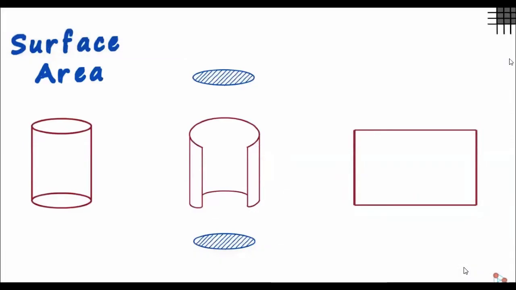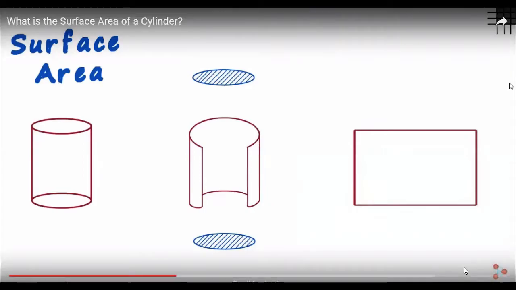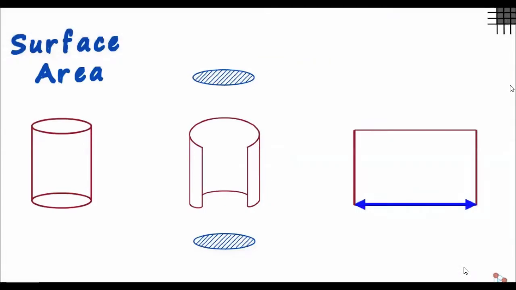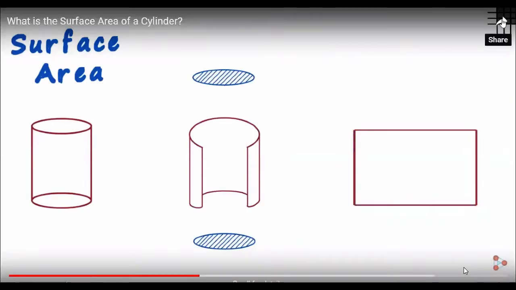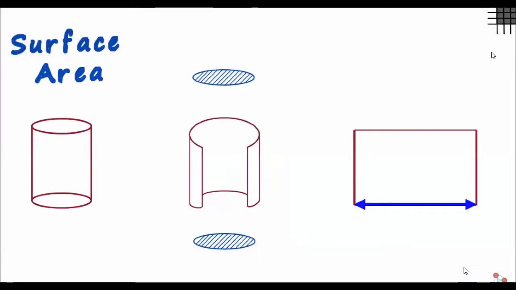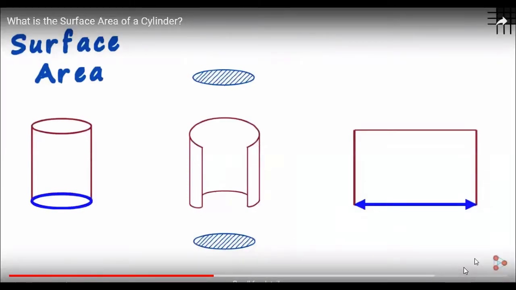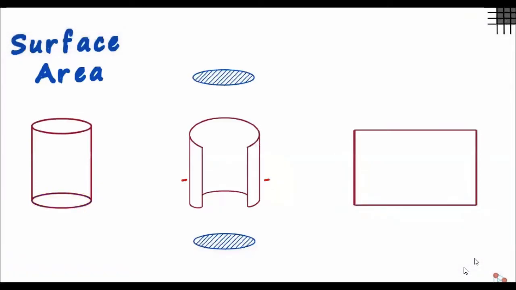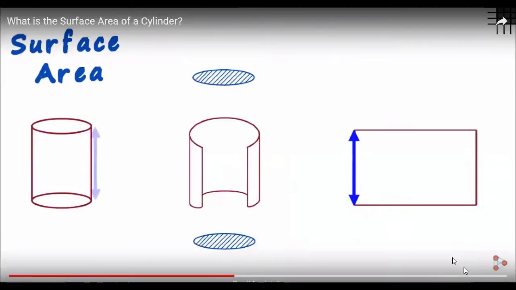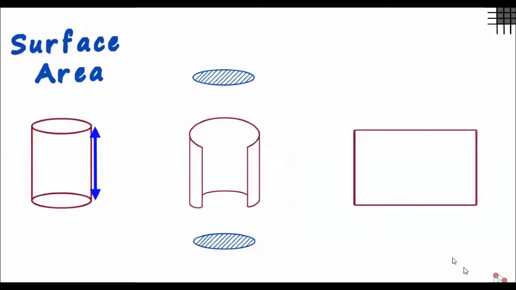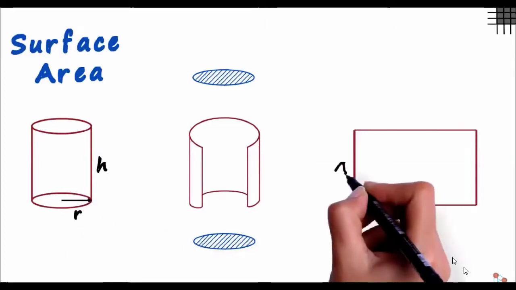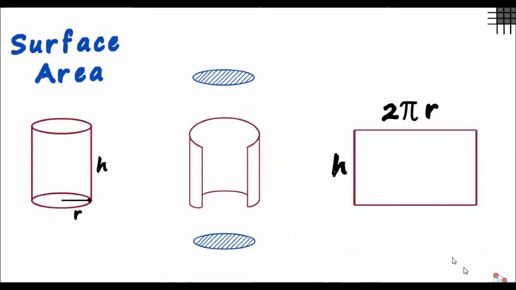There are a few questions we need to ask ourselves here. First, what is the length of the rectangle? And second, what is its breadth? If you look carefully, you will notice that the length of this rectangle is actually the circumference of the circular base, because all we did was pull this open. What about its breadth? Its breadth is the height of the cylinder. Let's assume the height of the cylinder is h and the radius of the circular base is r. So the breadth will be h and the length will be 2 pi r.